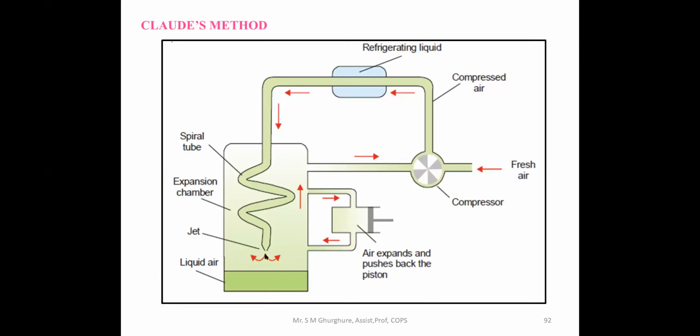Again here a narrow jet tube is used. Some of the gas is converted into the liquid one. But those gas molecules that are unable to convert into the liquid form again enter this air expand and push back piston due to the internal pressure.